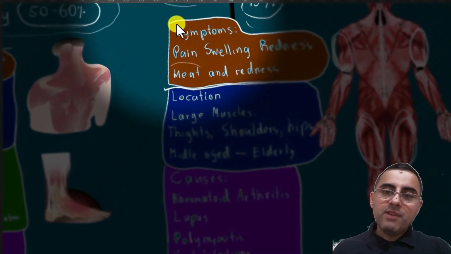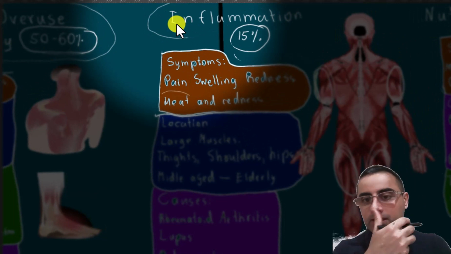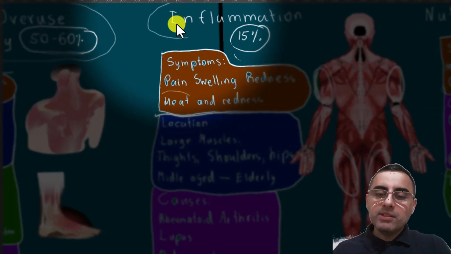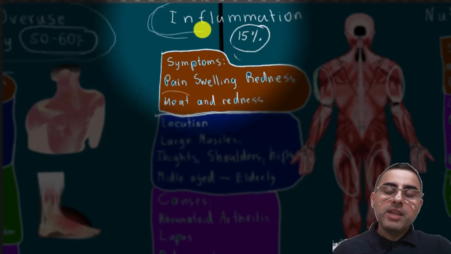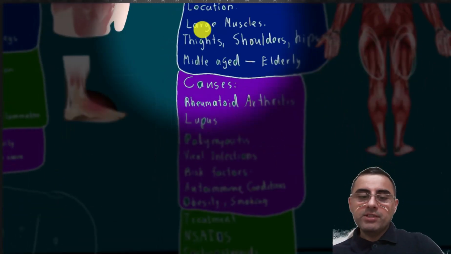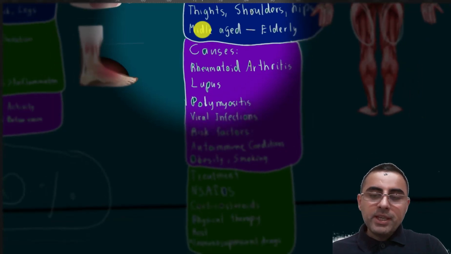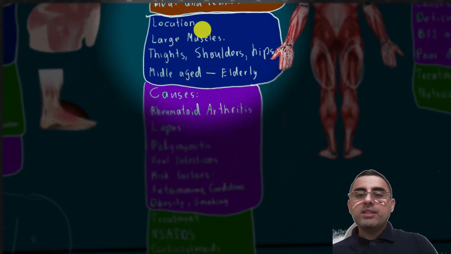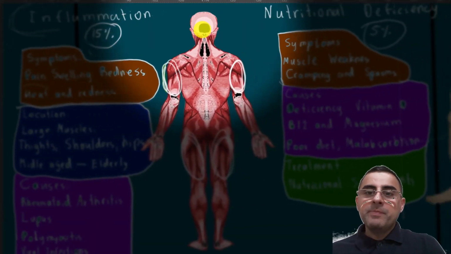Here is an important fact: sometimes if a person has a viral infection, they have muscle pain, and it is caused by inflammation caused by viral infections. Treatment is non-steroidal anti-inflammatory drugs, corticosteroids, physical therapy, rest, and in some cases immunosuppressive therapy is also needed.